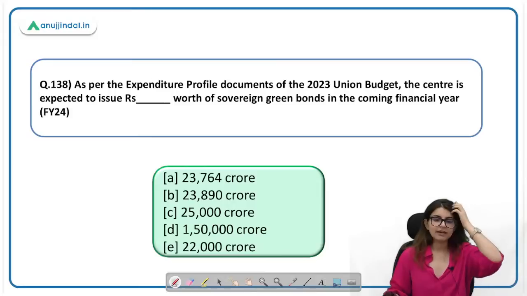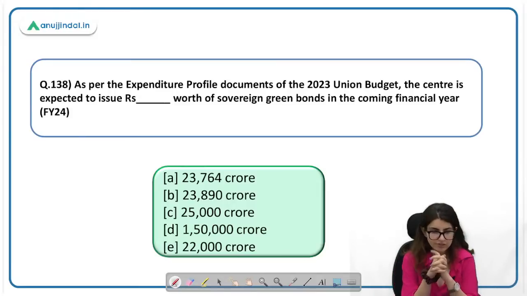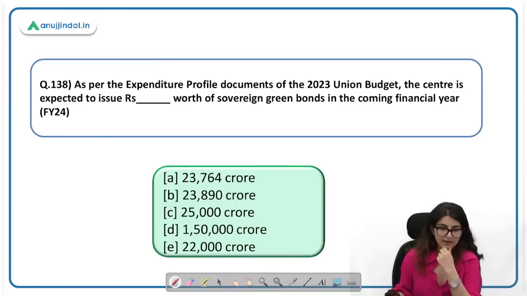As per the expenditure profile document of the 2023 Union Budget, the Center is expected to issue rupees dash worth of sovereign green bonds in the coming financial year. What is the answer to this? 138. Very easy and important.